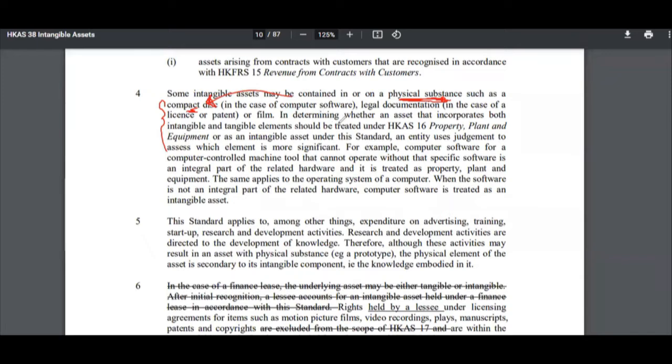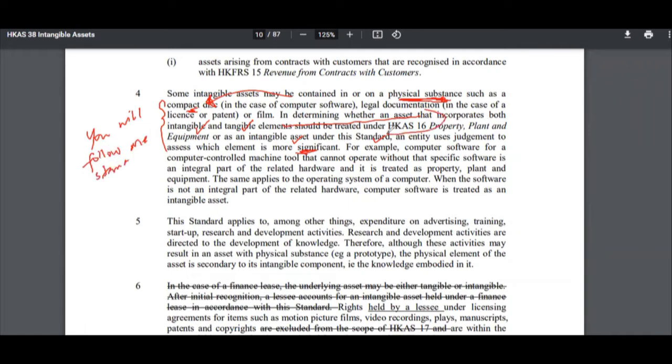How the company is going to treat that, whether it's entirely an intangible asset or a hybrid asset. You can call it a hybrid asset. So what it says here is: in determining whether an asset that incorporates both tangible and intangible elements should be treated under HKAS 16 PPE or as an intangible asset under the standard, an entity uses judgment to assess which element is more significant. So what it means is that you will follow one standard only.